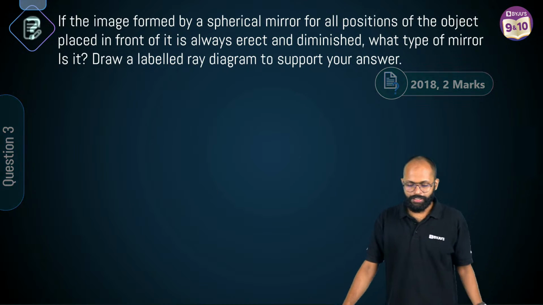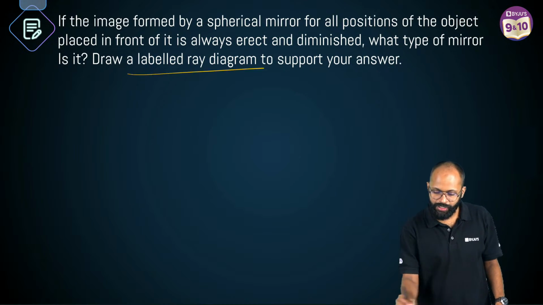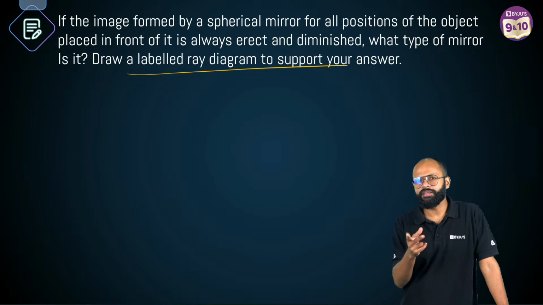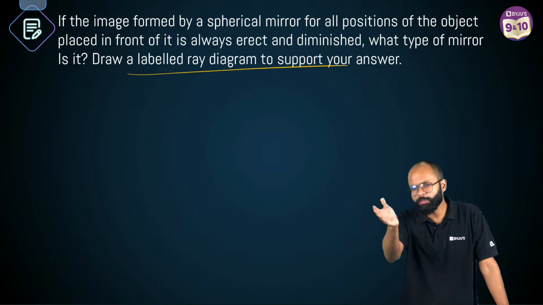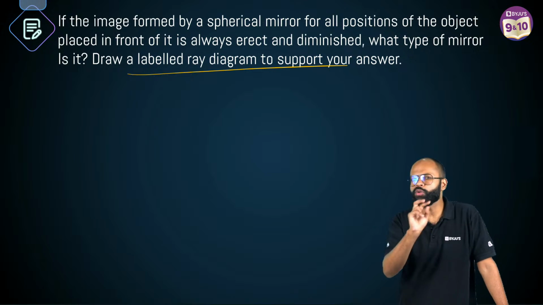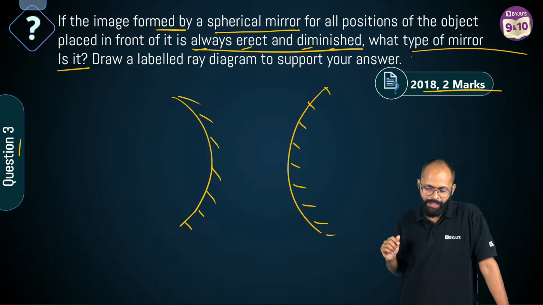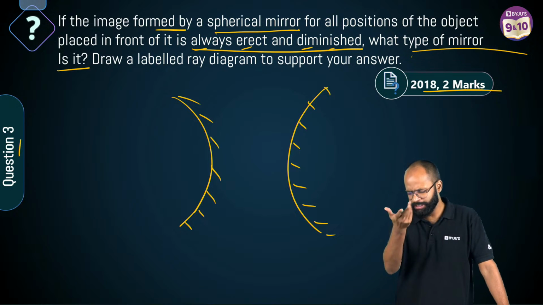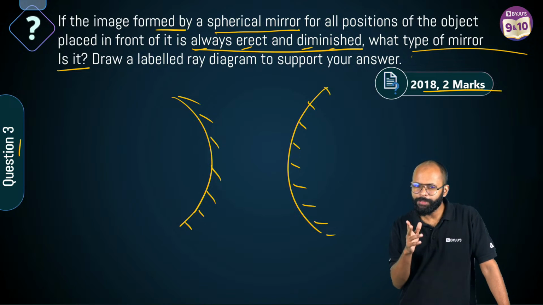बहुत अच्छे. Everybody, draw a labeled ray diagram to support your answer. कितने बनाओगे? See, convex mirror में there are two cases. Although both give virtual erect and diminished, but there are two cases. Will you make both the cases? You will make only one case. Tell me that. You will make both the cases or you will make only one?